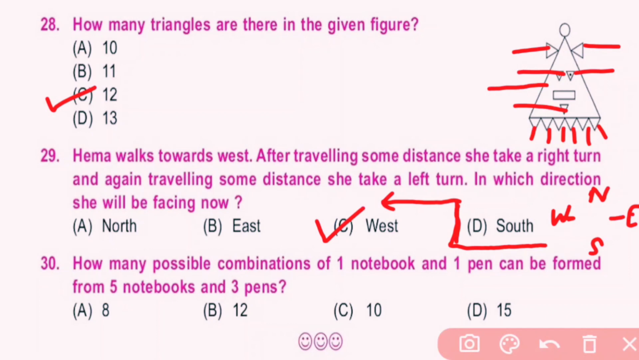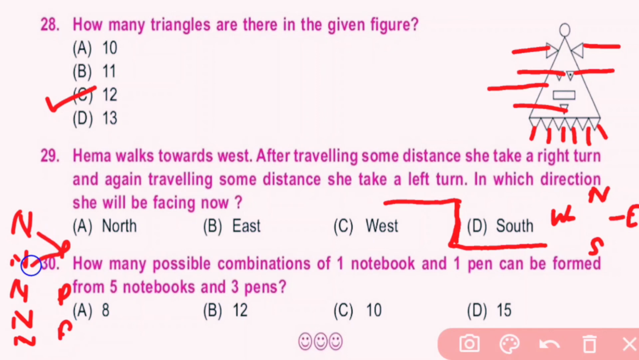Question number 30. How many possible combinations of one notebook and one pen can be formed from 5 notebooks and 3 pens? There are 5 notebooks and 3 pens. So with each pen, 5 combinations are possible. With this pen 5 combinations, with this pen 5 combinations, and with this pen 5 combinations are possible. So a total of 15 combinations are possible. Option D is the correct answer.